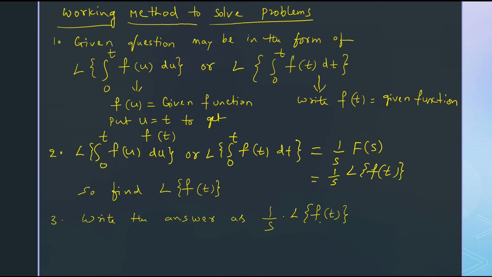So here, first we have to identify the function, then we have to find the Laplace transform of that function, then final answer will be 1 by s into Laplace transform of f of t, that is 1 by s f of s. So you have to follow these 3 steps to solve problems based on this formula.